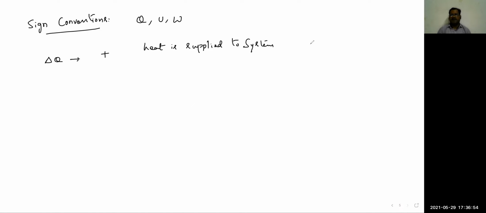Delta Q is nothing but Q final minus Q initial. Initially some heat is there, you are giving some heat to the system, so Q final is greater than Q initial and delta Q is positive whenever heat is supplied to the system.